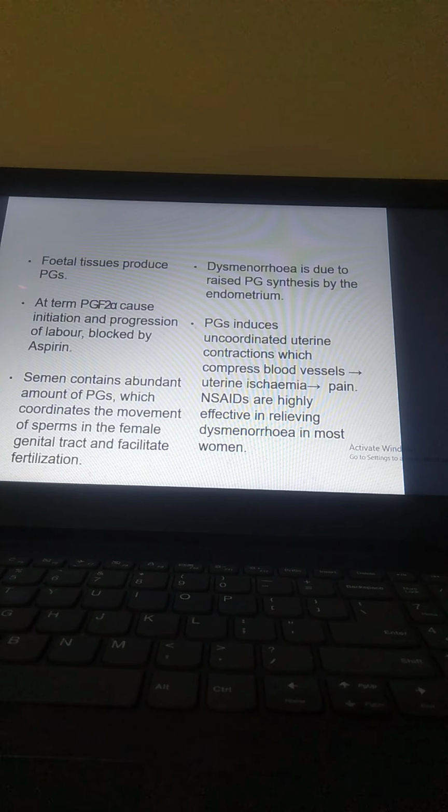Fetal tissue produces PGs. Terminal PGF2 alpha causes initiation and progression of labor, blocked by aspirin. Semen contains an abundant amount of PGs, which coordinate the movement of sperms in the female genital tract and facilitate fertilization. And dysmenorrhea is due to raised PG synthesis by the endometrium. That's why we give NSAIDs at that time. PGs induce uncoordinated uterine contractions which compress blood vessels, causing uterine ischemia and pain. NSAIDs are highly effective in relieving dysmenorrhea in most women.